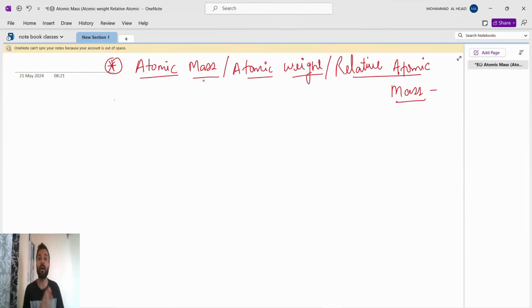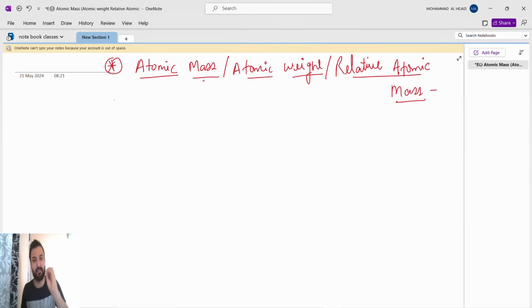But in chemistry we will say mass and weight are both the same. In chemistry we are not applying gravitational force and all. Remember, in chemistry atomic mass, atomic weight, molecular mass, molecular weight, all are the same.